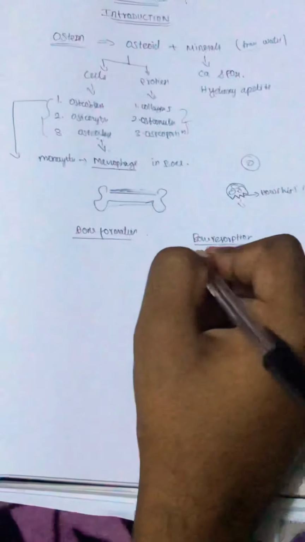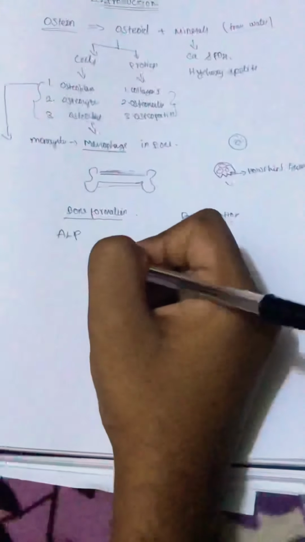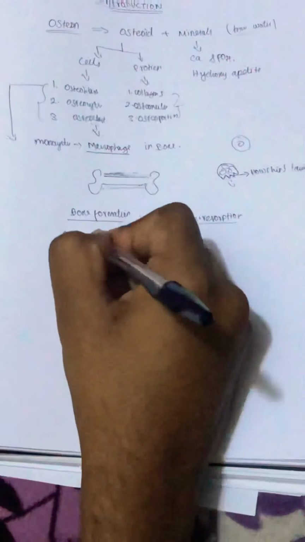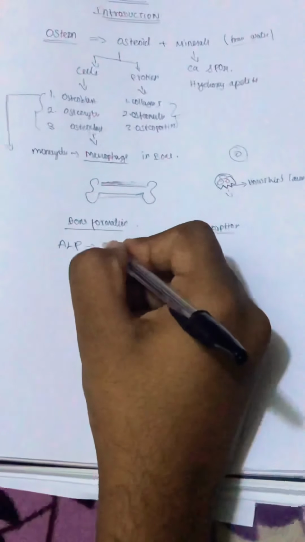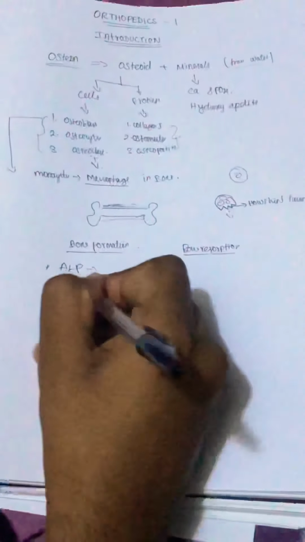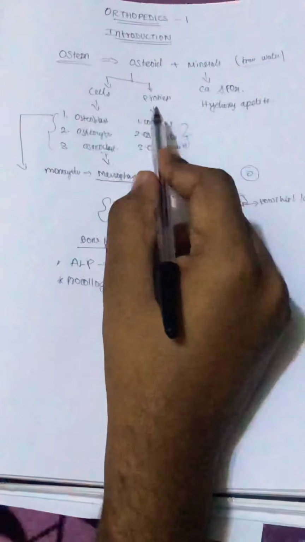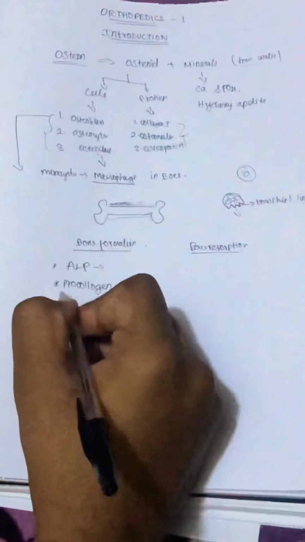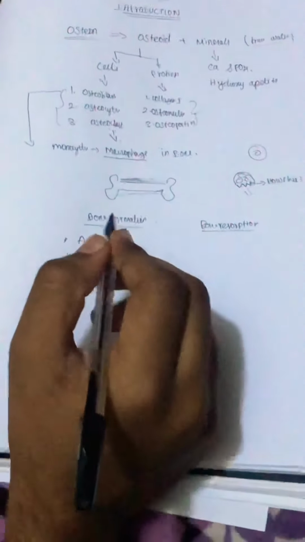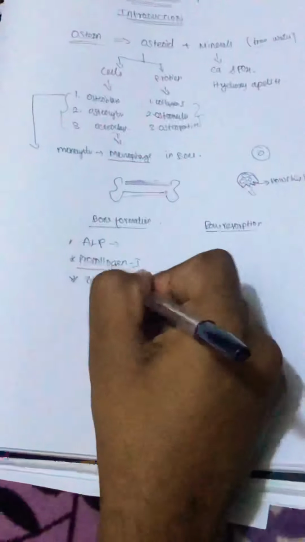For bone formation, the markers are ALP. ALP is nothing but alkaline phosphatase. Alkaline phosphatase is the one which produces an alkaline pH in the bone, which is involved in better bone formation. And the second one is procollagen. Procollagen is nothing but a preform of collagen, which I said is an important protein of our bone. So when bone formation is happening, procollagen is seen in the blood, which will be converted into collagen. And other bone markers for this, these two are minor, are osteocalcin and osteonectin.